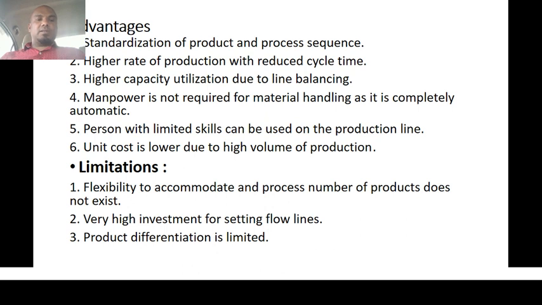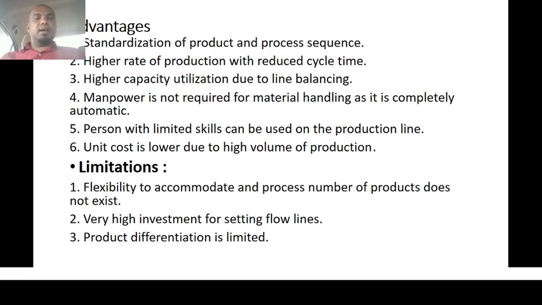So coming to the advantages of the continuous production system, first one is standardization of product and process sequence. Here the production process will be standardized, it is fixed and it is predetermined. So the process will be in a sequential order from machinery 1 to machinery n. So second one is higher rate of production with reduced cycle time. That means the product will be passed through the different machineries by using automated machineries and automated tools. So we can enjoy the benefit of reducing the production cycle time.